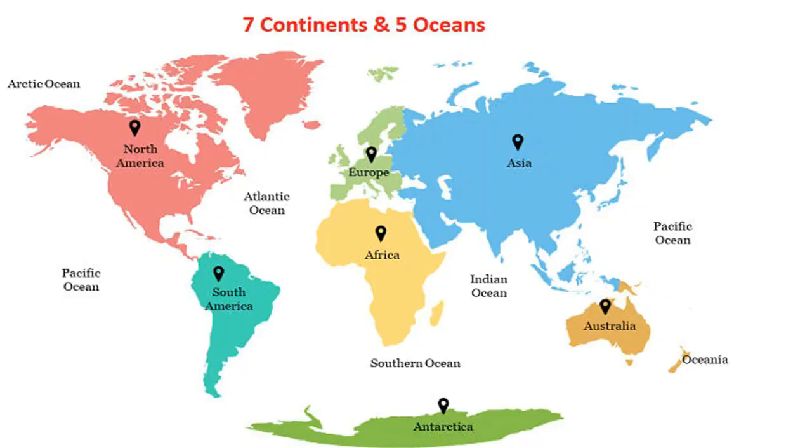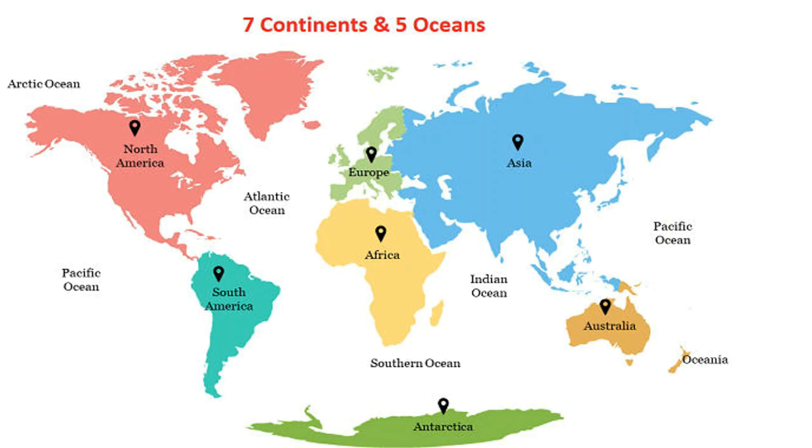Now here is a quick recap of the 7 continents and the 5 oceans. The 7 continents are Asia, Australia, Africa, Europe, North America, South America, and Antarctica. And the 5 oceans are Pacific Ocean, Atlantic Ocean, Indian Ocean, Arctic Ocean, Southern Ocean or Antarctic Ocean.